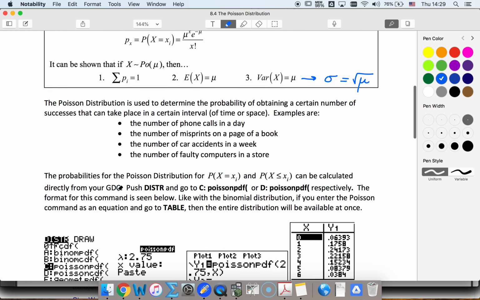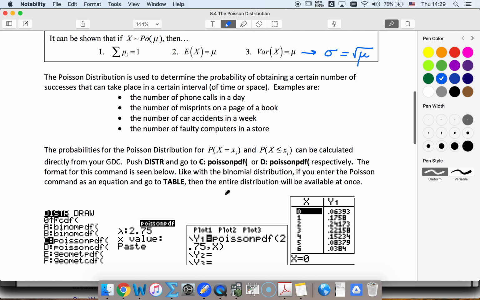Like we saw with binomial distribution, we can use PDF and CDF. So I know that my PDF I'm going to use for exact values. So exact, and CDF, I'm going to use, that's cumulative.